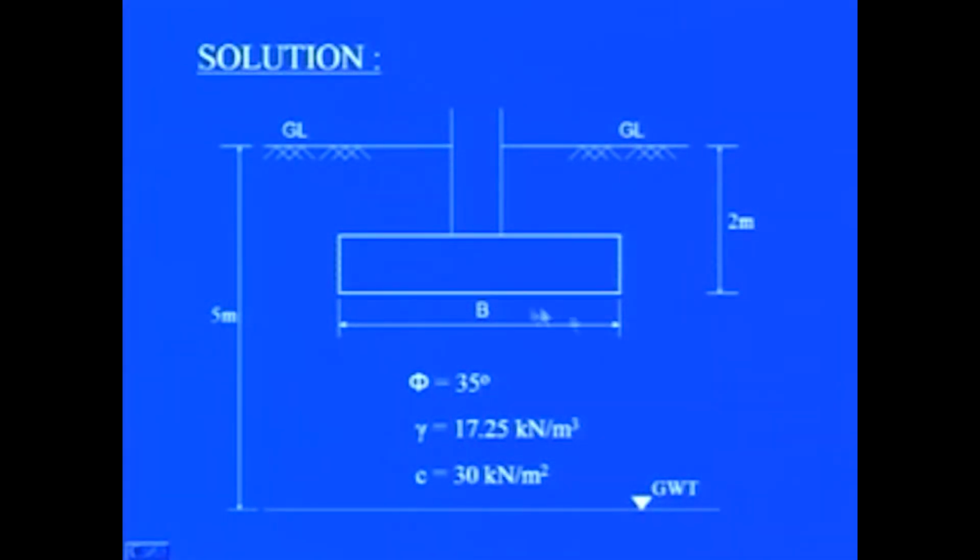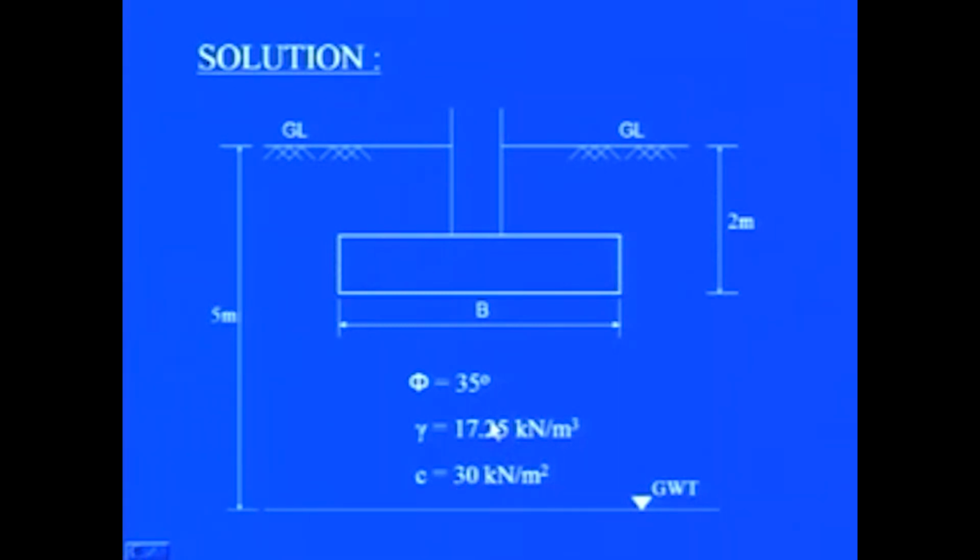Depending upon the description, this sketch shows the depth of the foundation as 2 meter, the width of the foundation, and the water table 5 meter below the ground surface. Here phi equal to 35 degrees, gamma equal to 17.25 kilonewton per meter cube and C equal to 30 kilonewton per meter square.